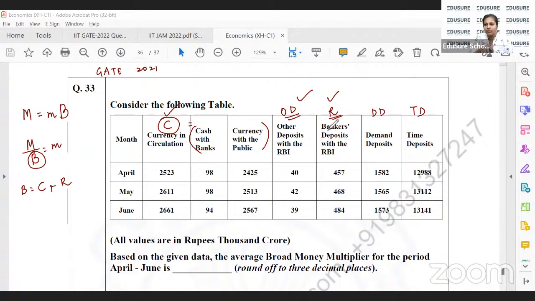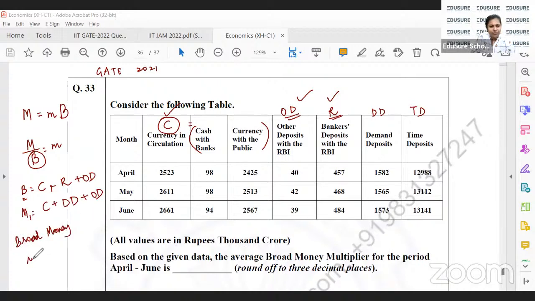These are deposits by the commercial banks with the RBI. So C plus R plus OD will be the monetary base. Now, if it was just the money multiplier, then M1 would be C plus DD plus OD.